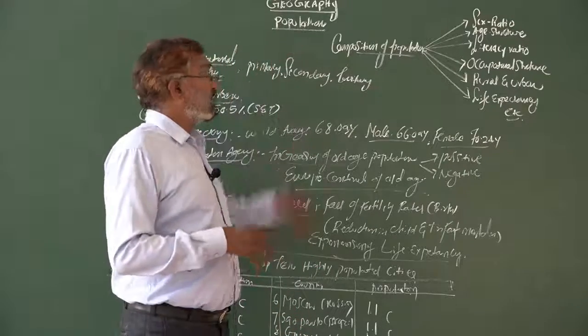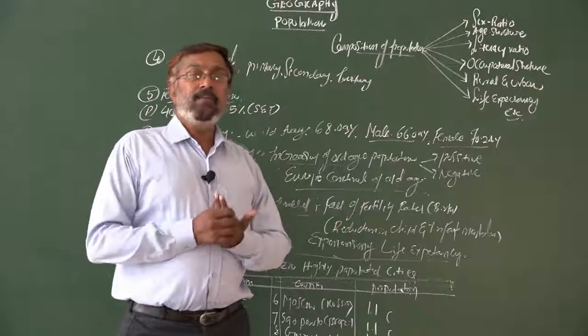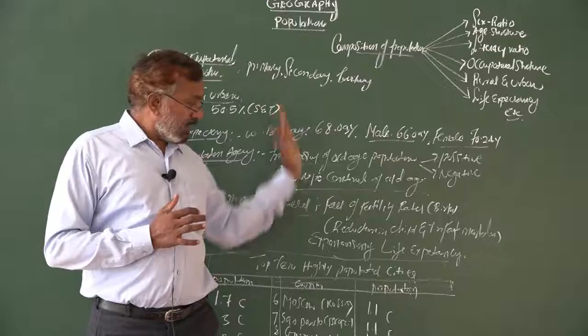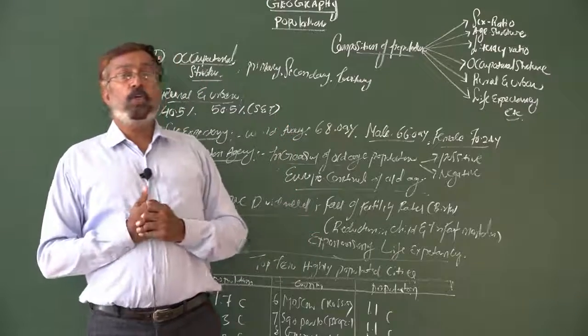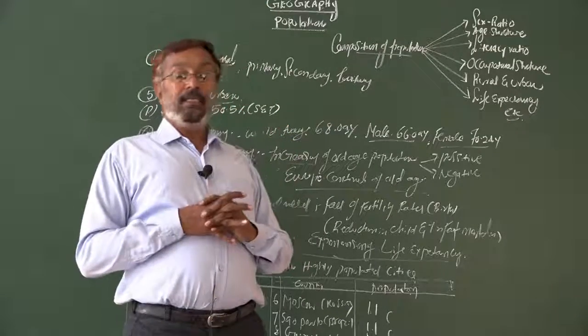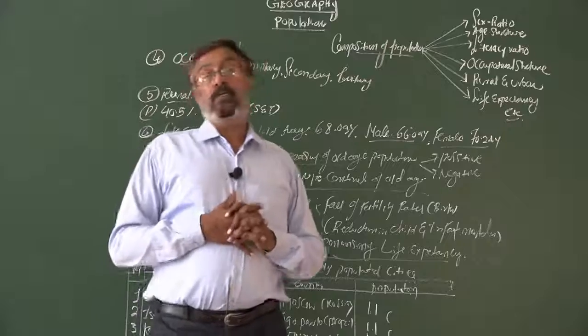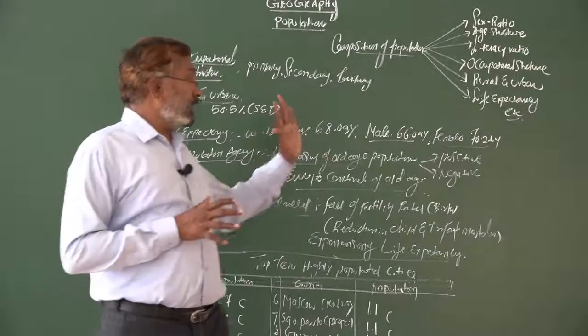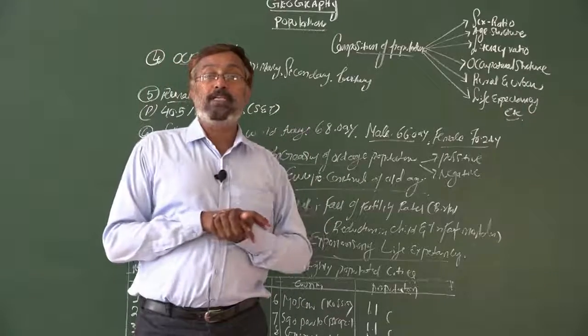Anyway, today we discussed a lot of matter related to the composition of population. Dear students, these are all the things. In the next class we are going to discuss the human development index, the concept, the poverty lines and richness. Today it is enough explanation.